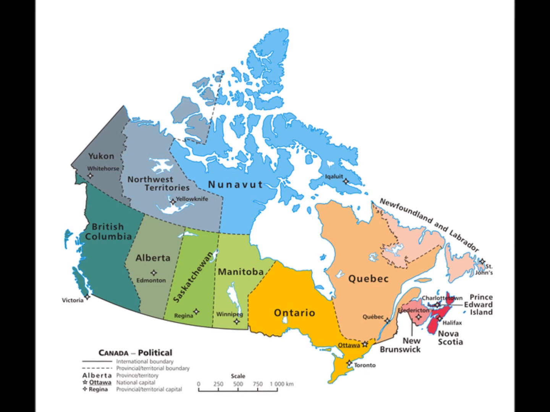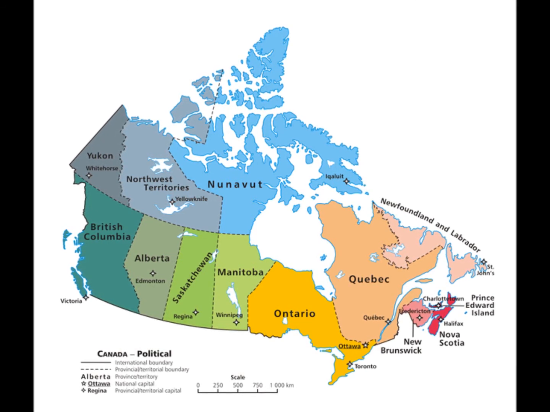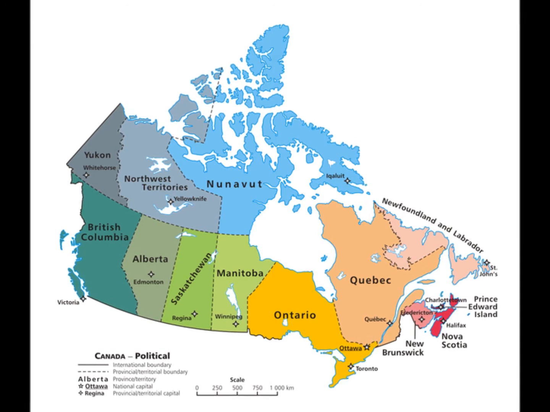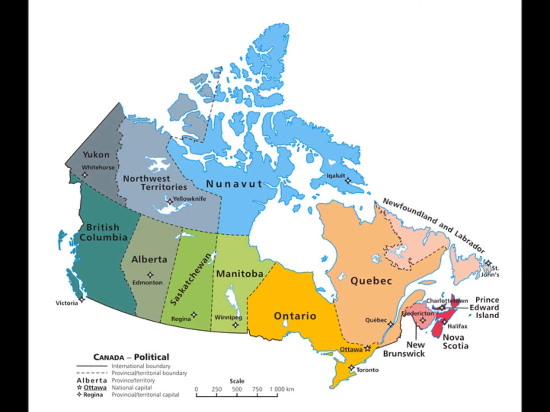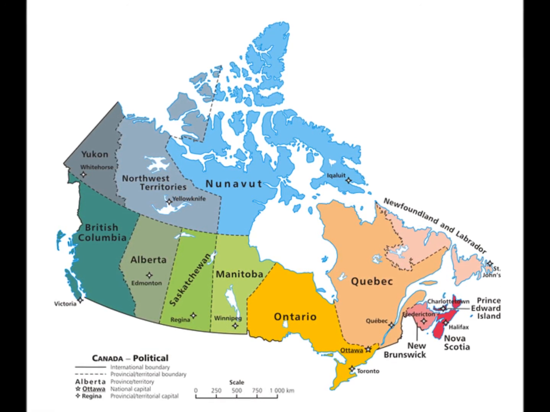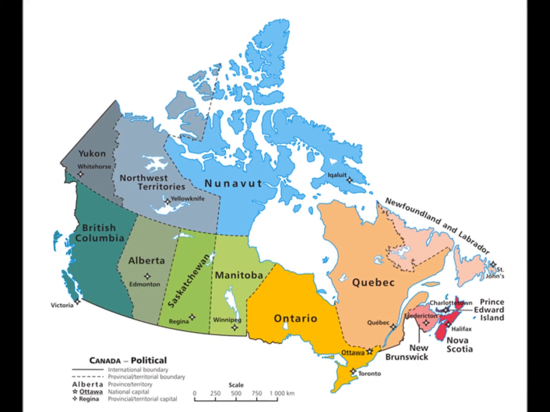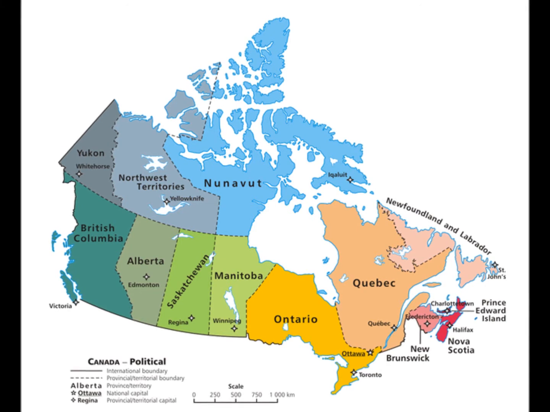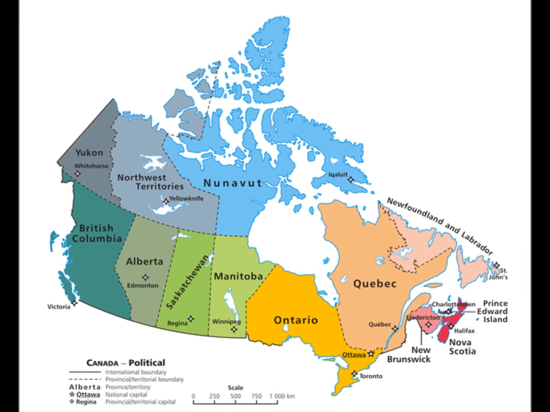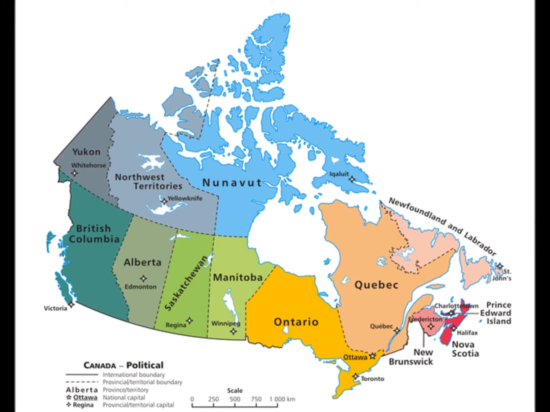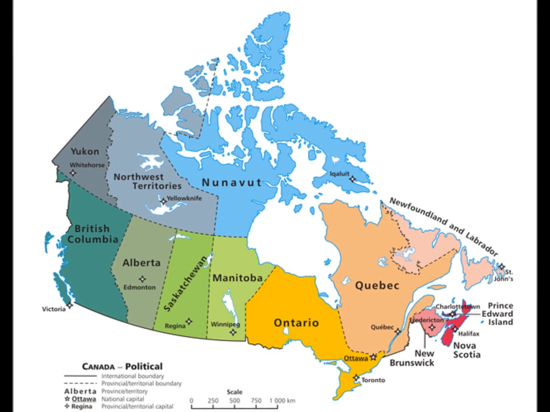Canada has 10 provinces and 3 territories. This is the map of Canada. The 10 provinces are Alberta, British Columbia, Manitoba, New Brunswick, Newfoundland and Labrador, Nova Scotia, Ontario, Prince Edward Island, Quebec and Saskatchewan. The 3 territories are Northwest Territories, Nunavut and Yukon.